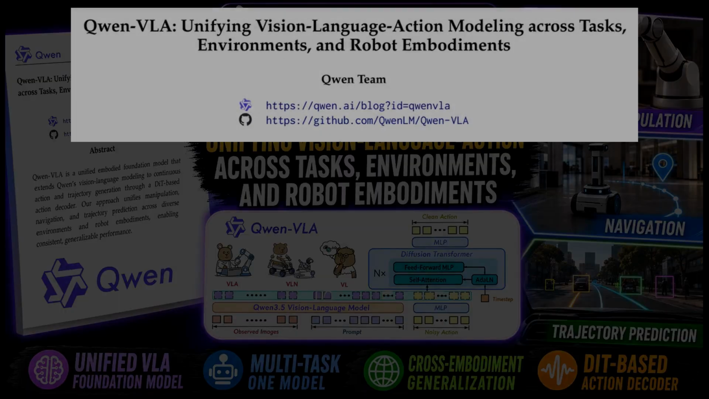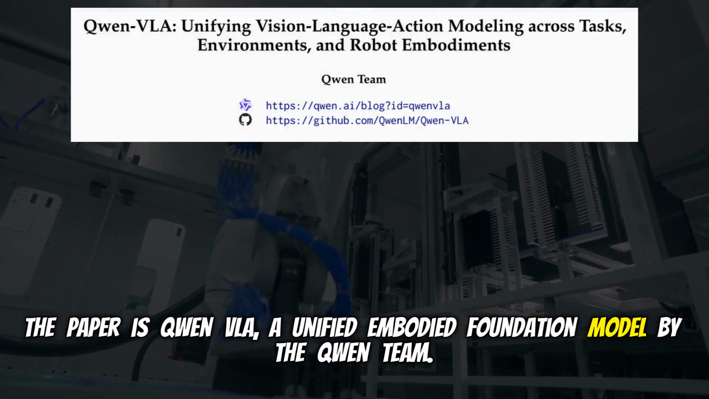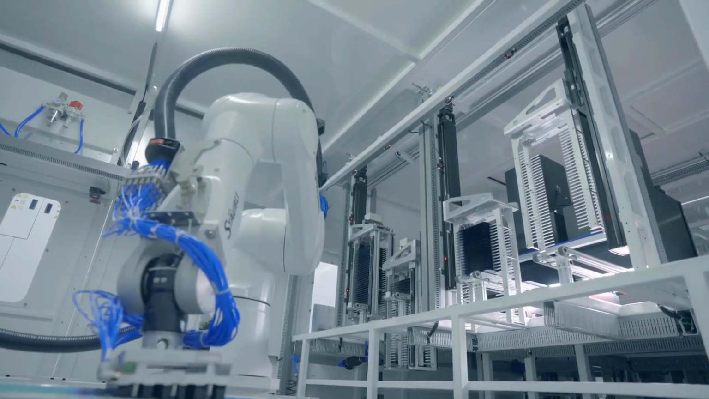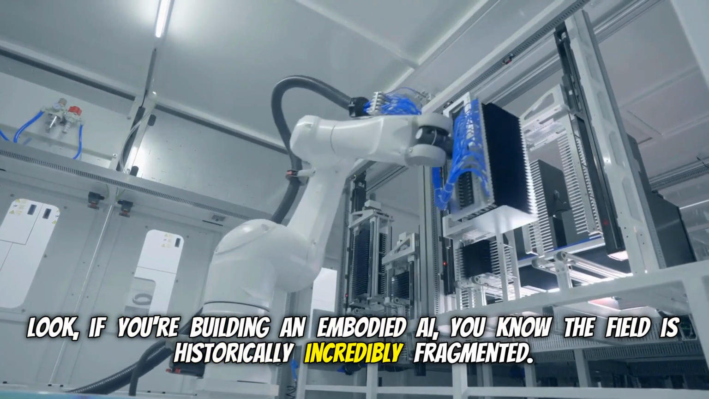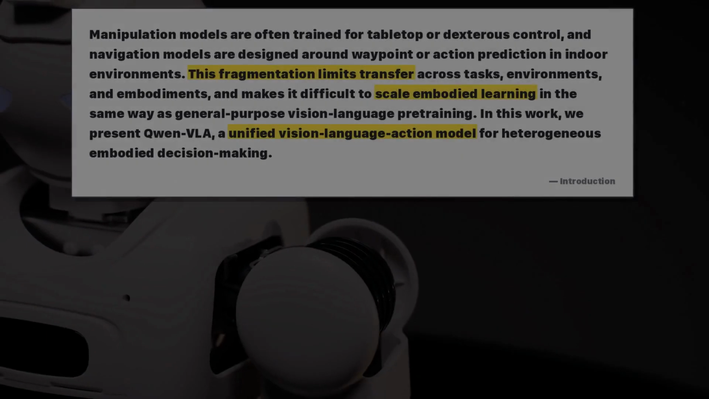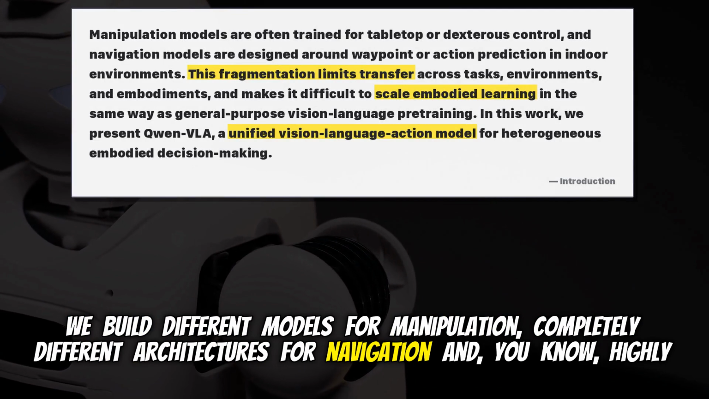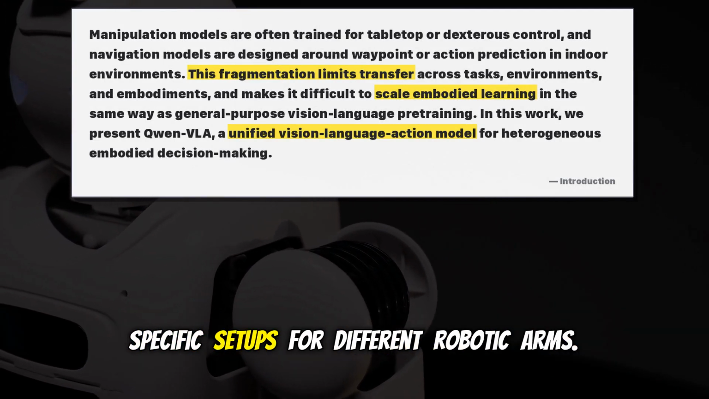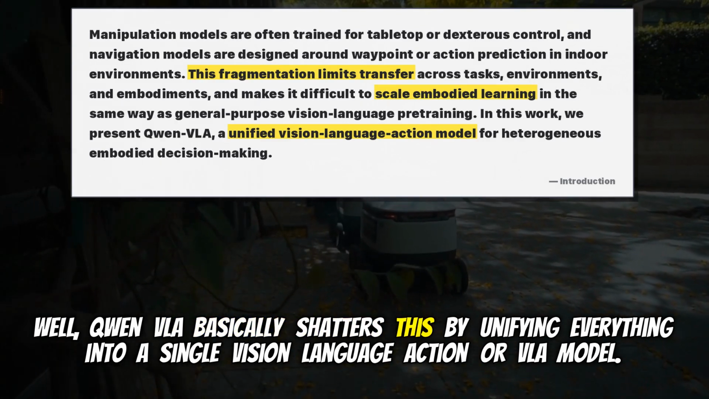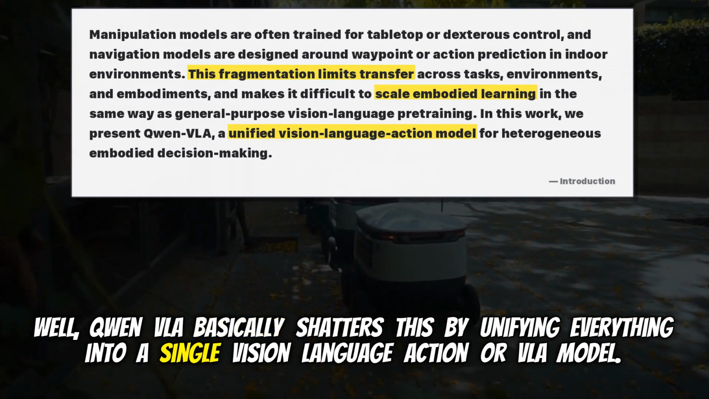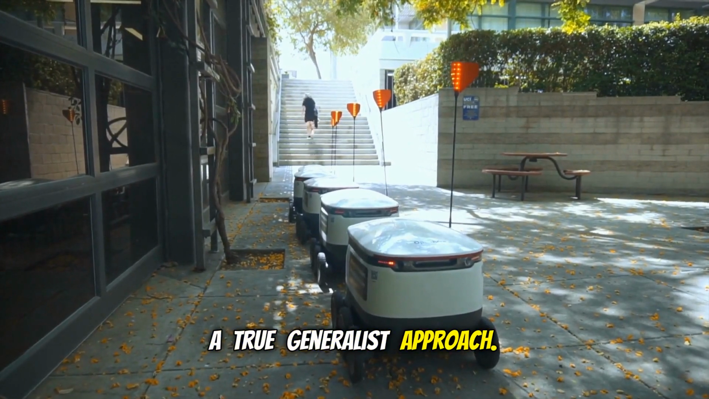AI paper slap. The paper is Qwen-VLA, a unified embodied foundation model by the Qwen team. Look, if you're building an embodied AI, you know the field is historically incredibly fragmented. Totally siloed. We build different models for manipulation, completely different architectures for navigation, and highly specific setups for different robotic arms. Well, Qwen-VLA basically shatters this by unifying everything into a single vision language action, or VLA, model. A true generalist approach. Exactly.